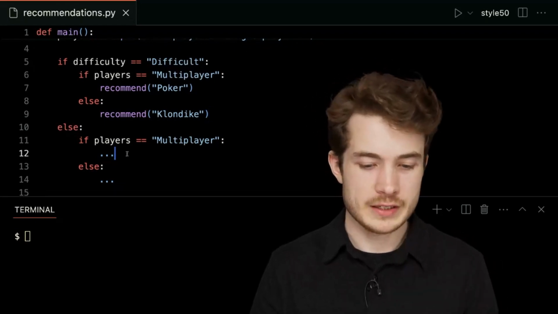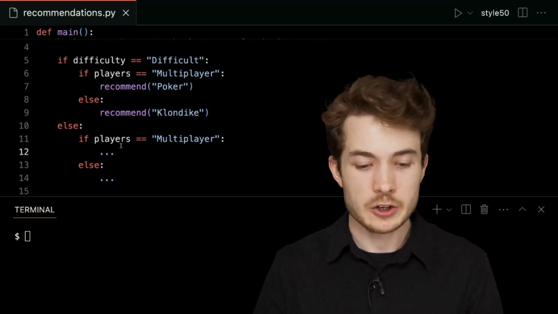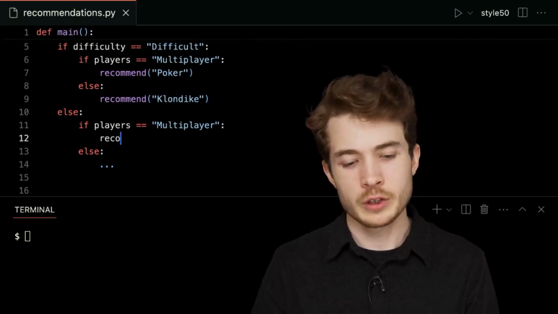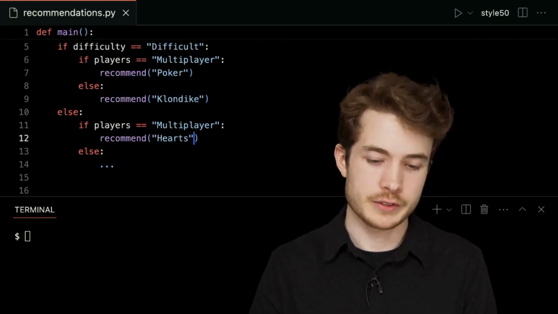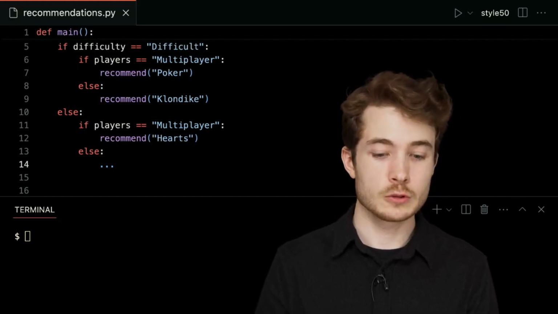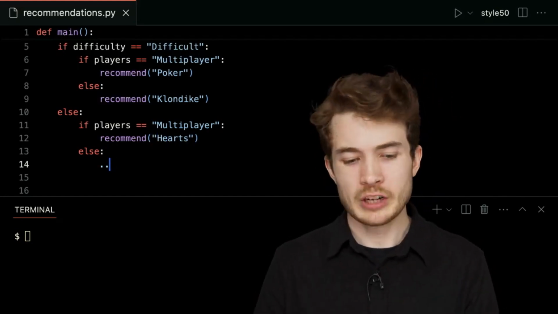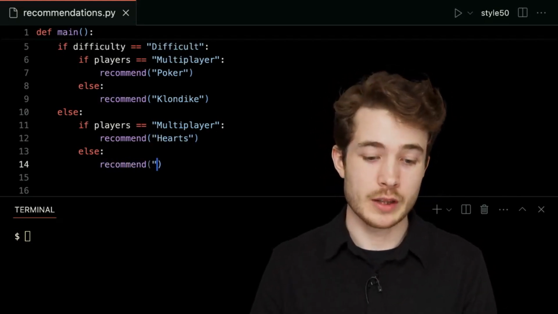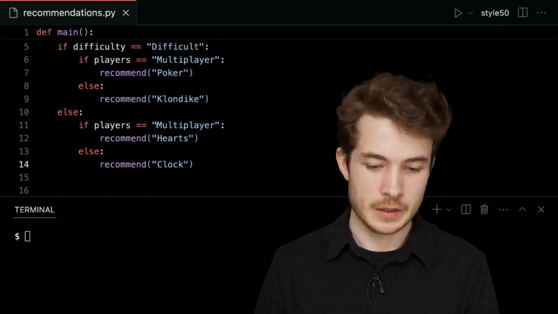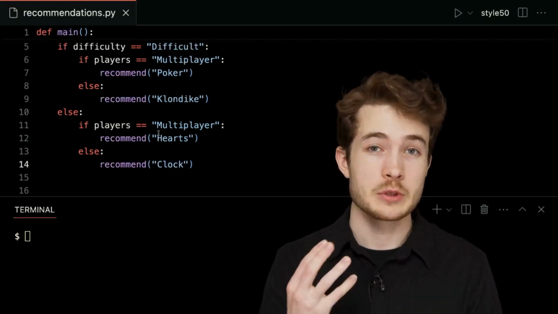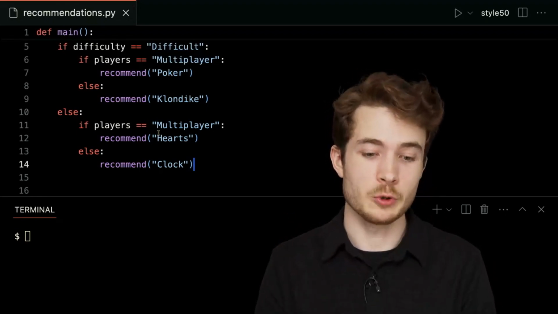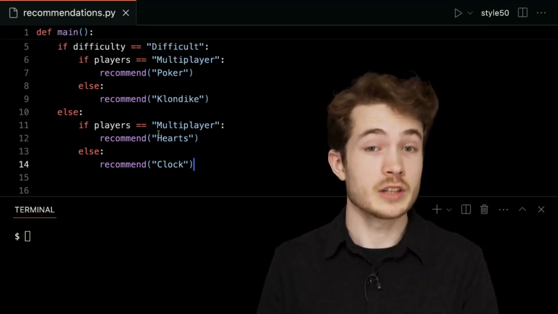But down below, if they want a casual game that is multiplayer, we could recommend maybe a game like Hearts. And if they want a casual, maybe single player game, we could recommend one like Clock, which is really just luck based. So here now we have 4 games to recommend based on the input the user gave us. And this is our conditional structure.